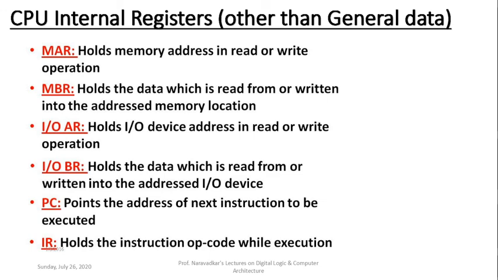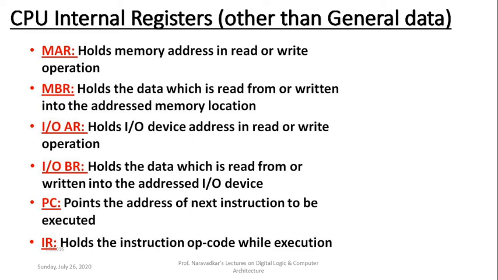And finally, the last internal register is IR, which stands for instruction register. It holds the instruction. In a more technical sense, it holds the instruction opcode during execution. Now what do I mean by opcode? Opcode is operation code. It is the unique hexadecimal code which specifies the operation of the corresponding assembly language instruction.